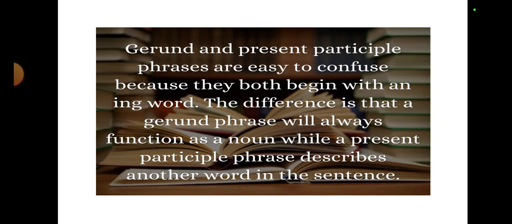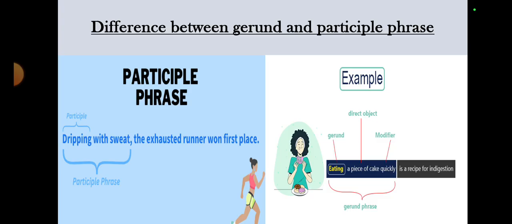You know the function of present participle phrase, it has the function of an adjective, right? That's why. So you need to differentiate: if ing is acting as a noun, its phrase will be a gerund phrase. Otherwise, if ing is acting as an adjective, its phrase will be a present participle phrase or participle phrase, right?